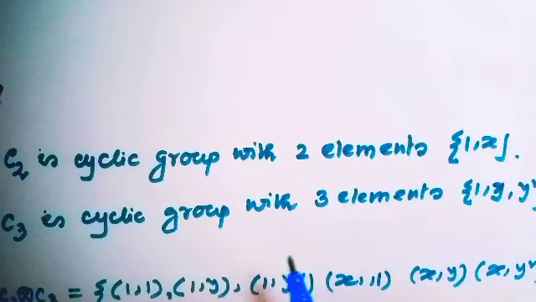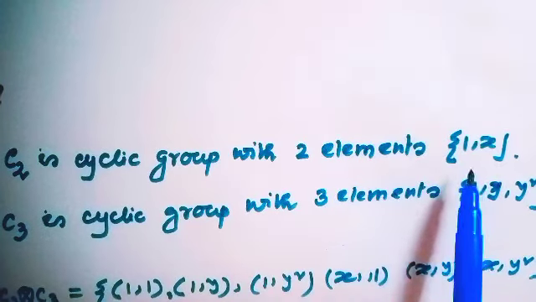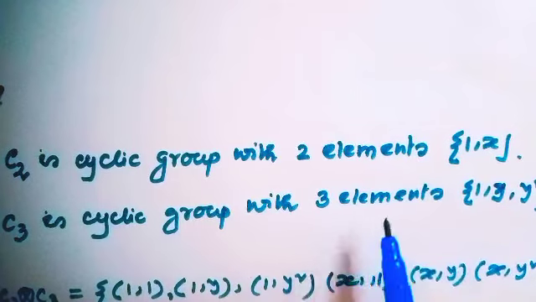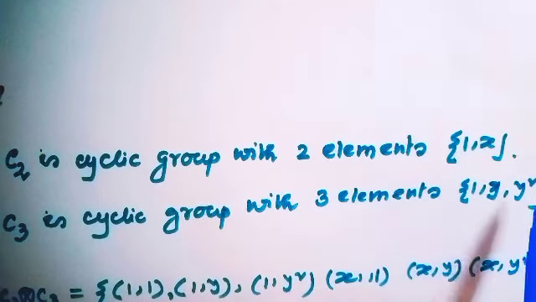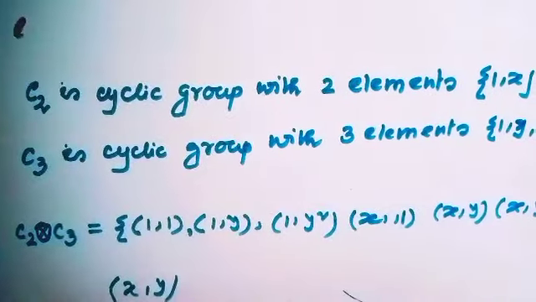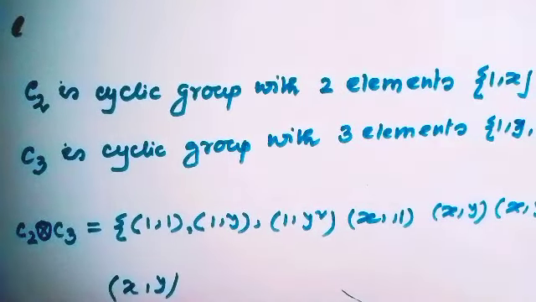Let C2 be any cyclic group of two elements, consider 1 and x, and C3 be a cyclic group with three elements 1, y, y square. Then what will be C2 external direct product C3?